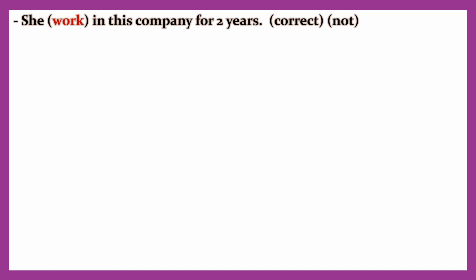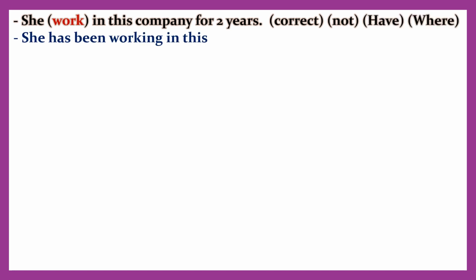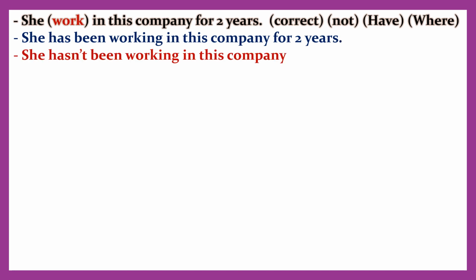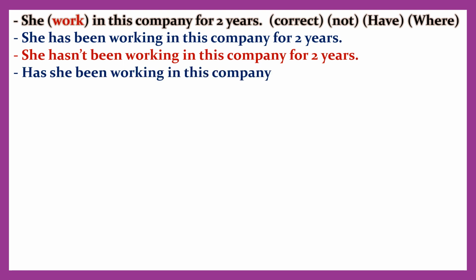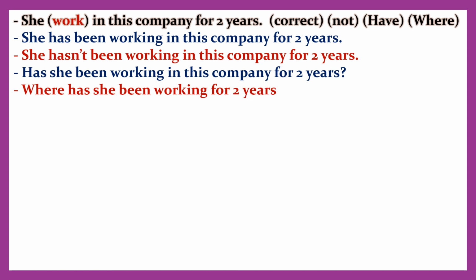She work in this company for 2 years. Correct, not have, where. She has been working in this company for 2 years. She hasn't been working in this company for 2 years. Has she been working in this company for 2 years? Where has she been working for 2 years?